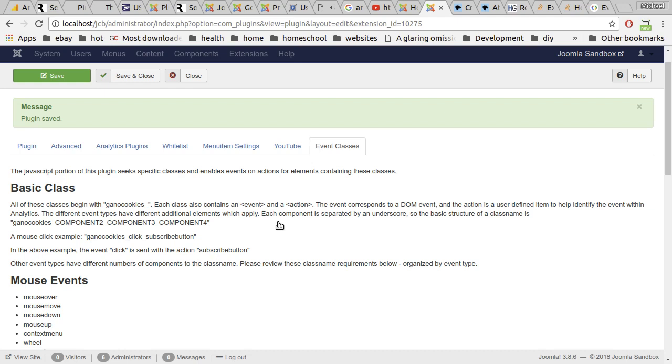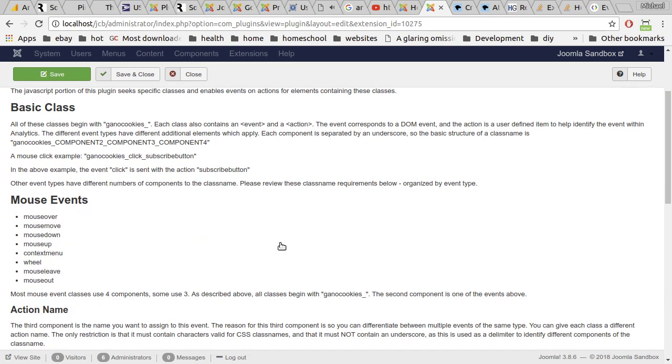So you use the CSS classes to define which elements get events, what events they fire on, and what data to send with those events back to Google. Here it's described that it's made of 3 or 4 components. So it's always GA no cookies underscore component 2, component 3, component 4. What those component 2, 3, and 4 represent are the event, the name of the event, and maybe some data that goes along with it.